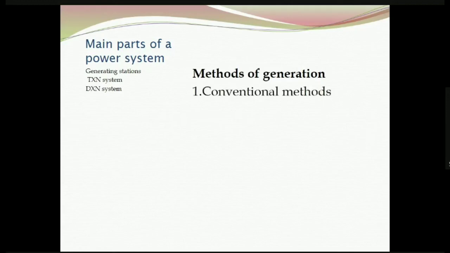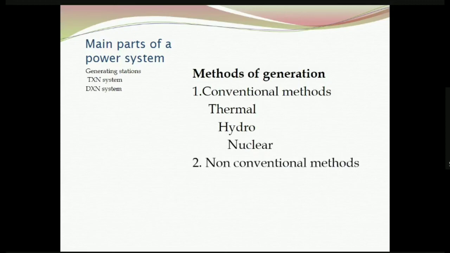There are conventional methods utilizing non-renewable energy sources such as thermal power plant, hydroelectric power plant, nuclear power plant, then diesel power plant, gas turbine power plant, etc. The non-conventional methods use renewable energy sources: solar, wind, tidal, geothermal, etc. So the first part we have to study in this module is conventional methods.